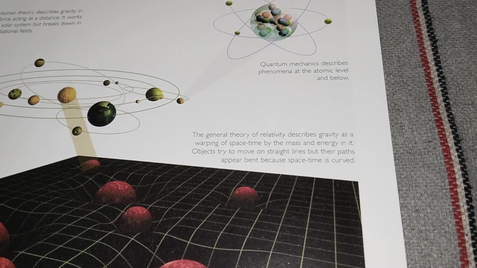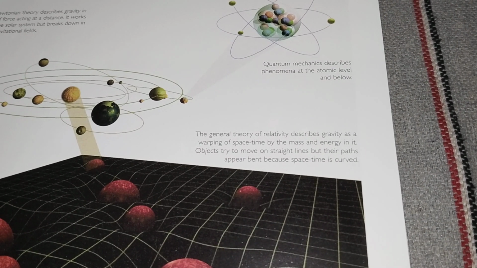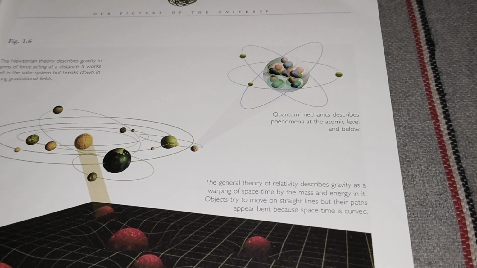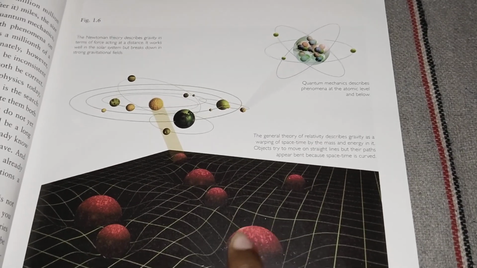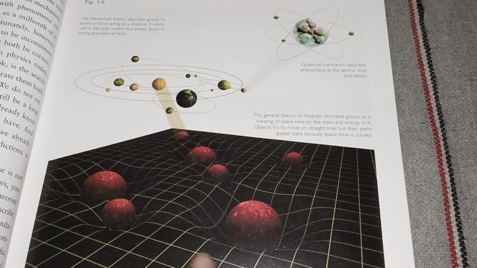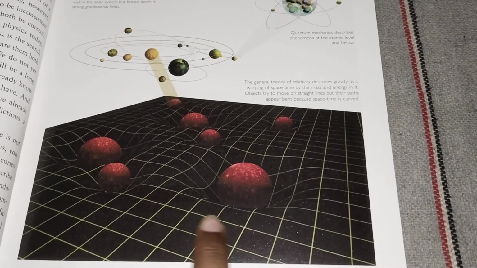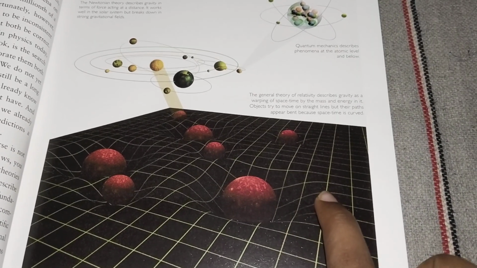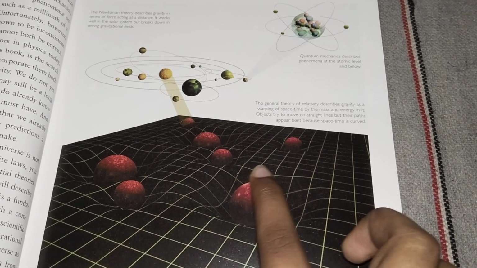And quantum mechanics describes phenomena at the atomic and subatomic level. Here is quantum mechanics and here is general relativity. You can see the mass, which bends the fabric of space-time around its neighborhood.